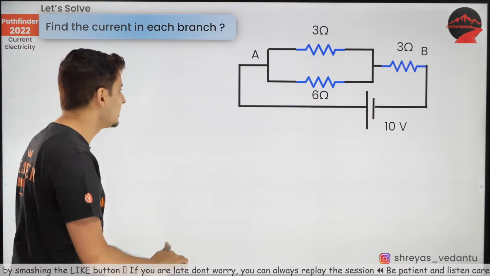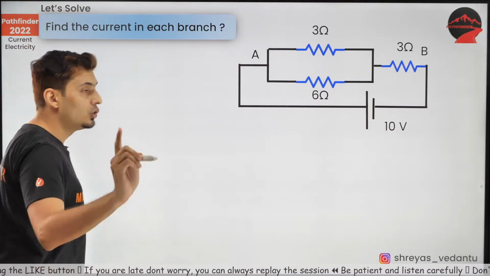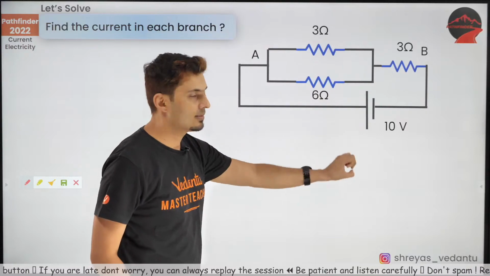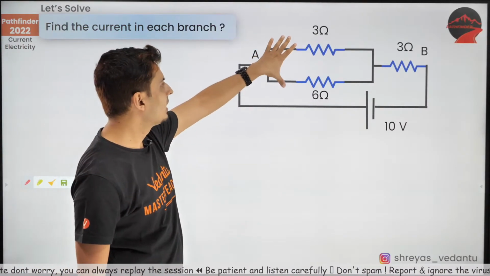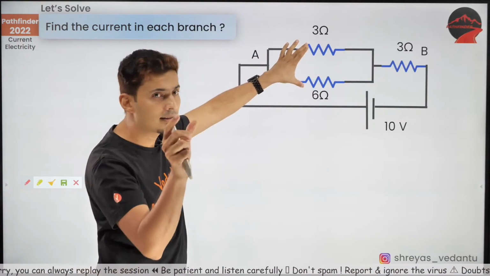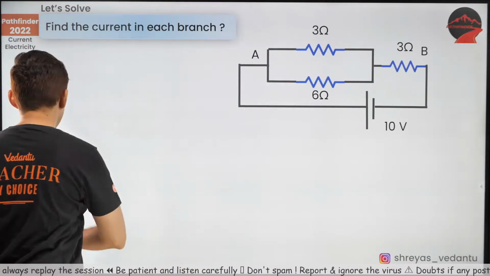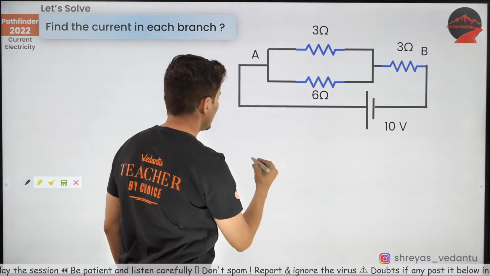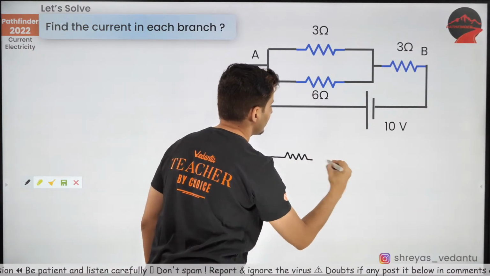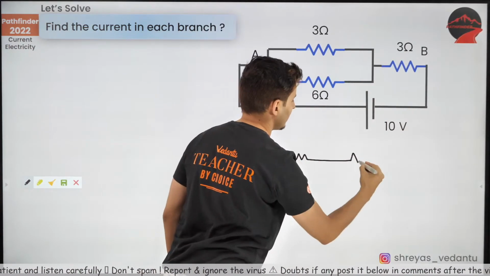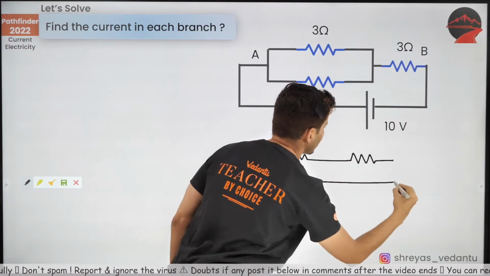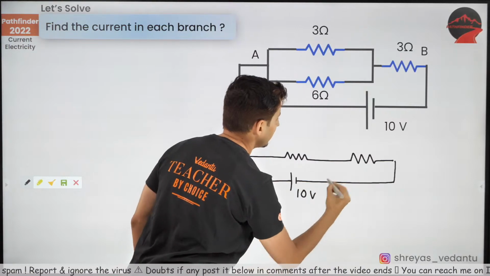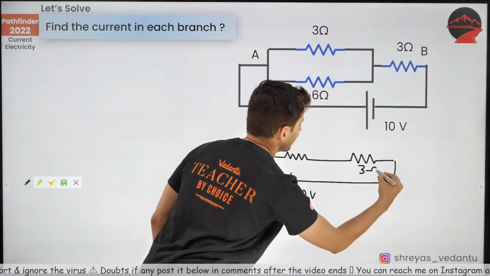Now, whenever you have to do these kind of questions, what you should do is first simplify the circuit. Yes, step by step. Now, how do you simplify the circuit? These two resistors, you can clearly see they are in parallel. So when I combine them, you will get one single resistance, and then this resistance is as it is, and you will connect it across the 10 volt battery. So this resistance is 3 ohm.